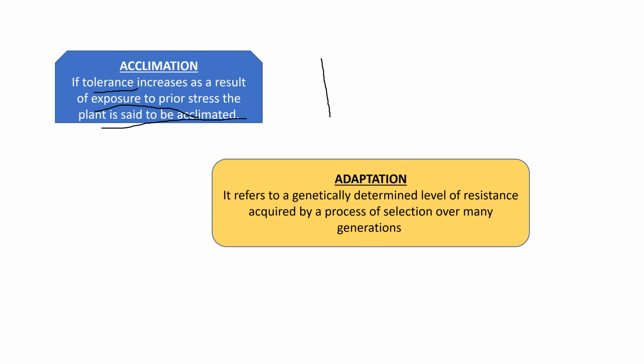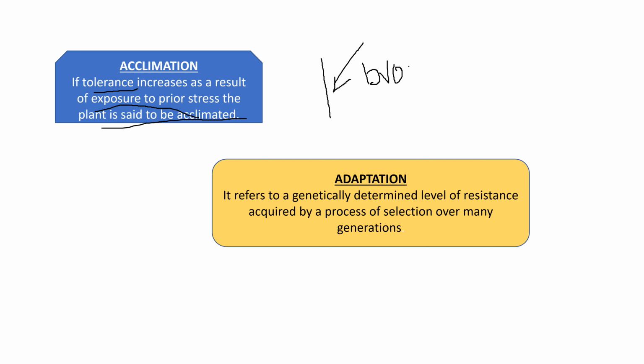For example, if the plant is exposed to a stress caused by drought, it develops a tolerance to that particular stress, that is drought.